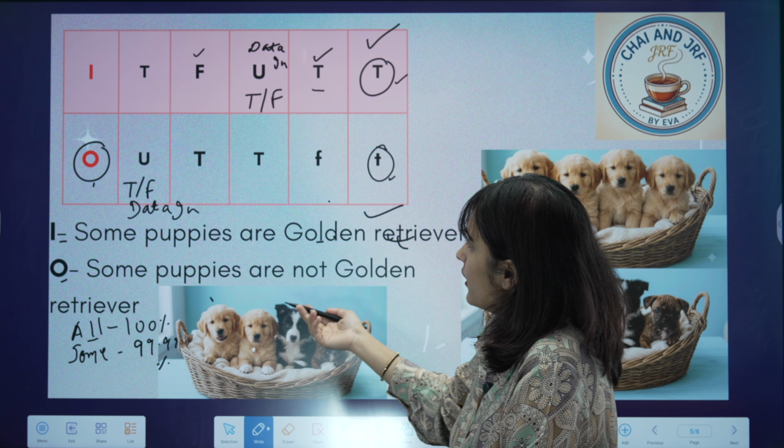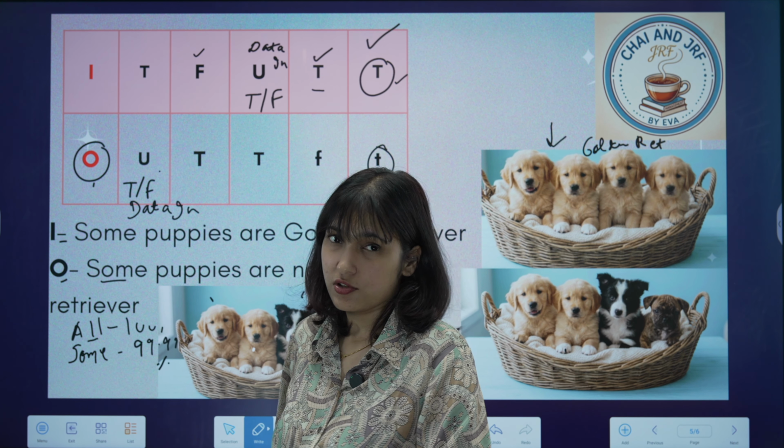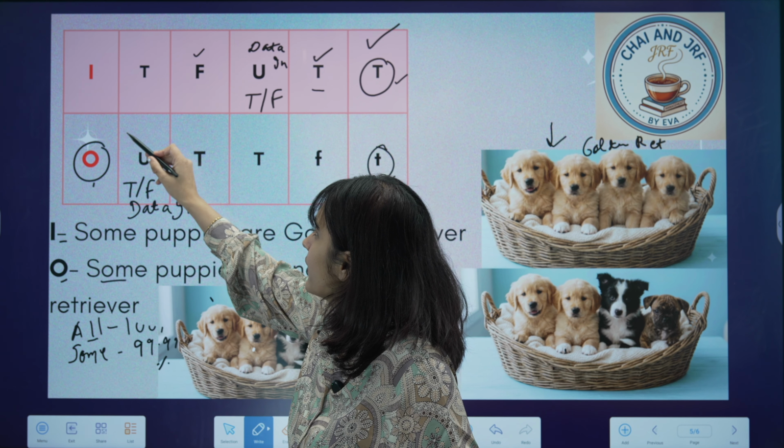It could be the first situation, right? Or it could be the situation where we have all of the puppies as just golden retriever only. Okay, so we cannot surely say about the O type of proposition, right? It could be that all of the puppies are golden retriever, or they cannot be.